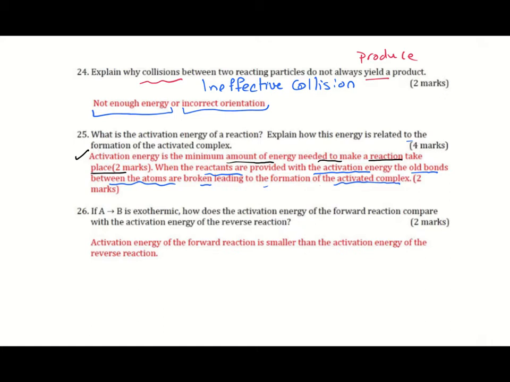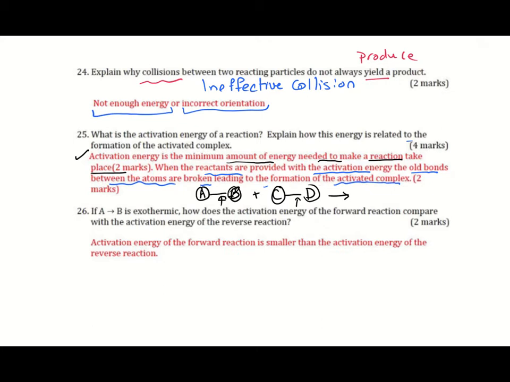We explained before, if we have two reacting molecules, like one molecule is AB and the other molecule is CD, in order to react, first they should gain enough energy to collide successfully. Once this happens, the bonds in the reacting molecules will be broken. So once the molecules have the activation energy, the old bonds will be broken and new bonds will be formed.